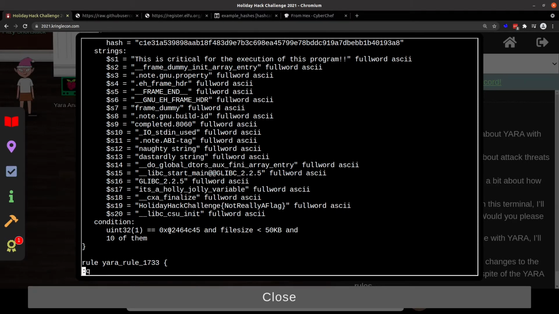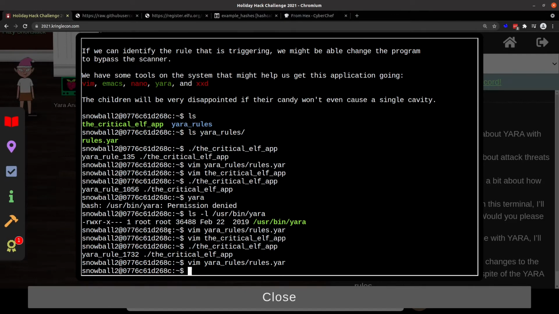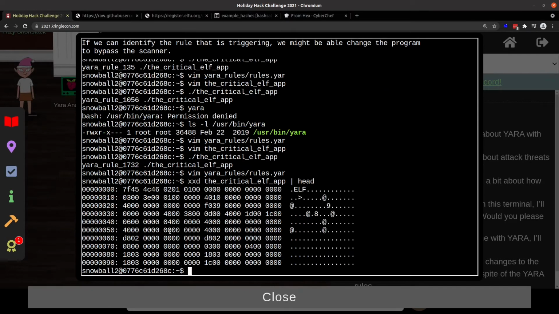454C4602. Let's look at that real quick. If we do an xxd of the critical app and we pipe it into head to just get the first 10 lines, you can see here that starting at an offset of 1, I don't know why they skipped the first one, but it's 454C4602.